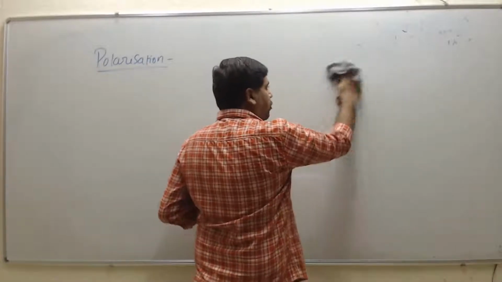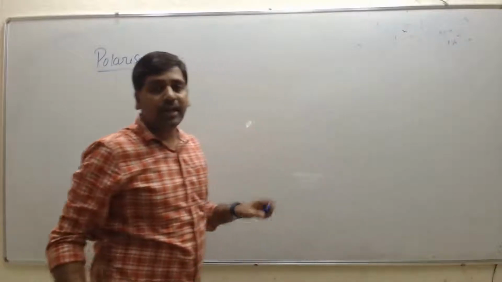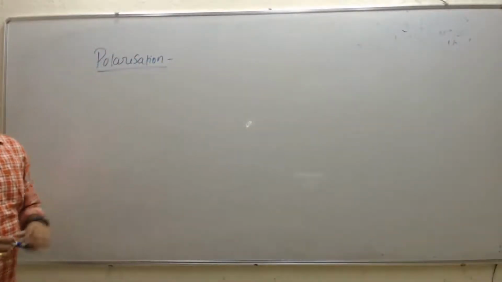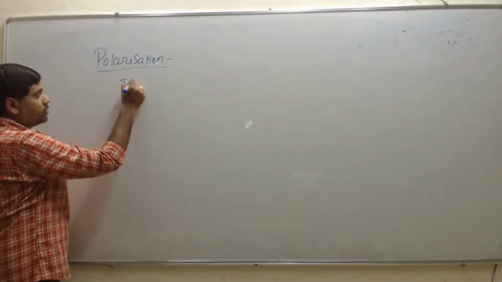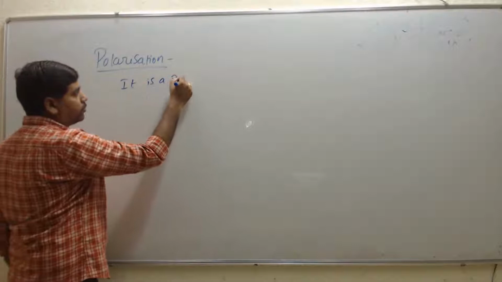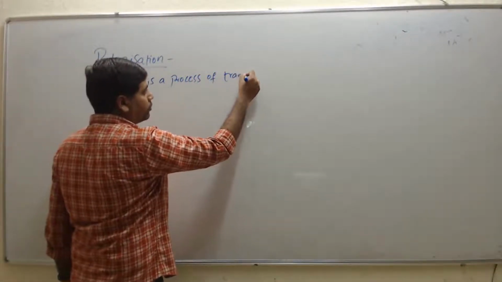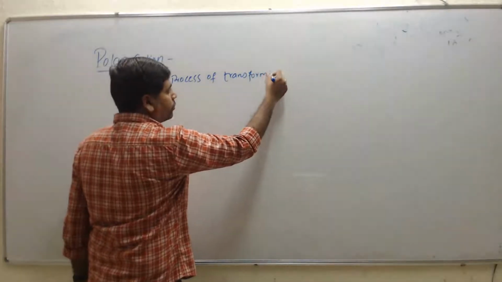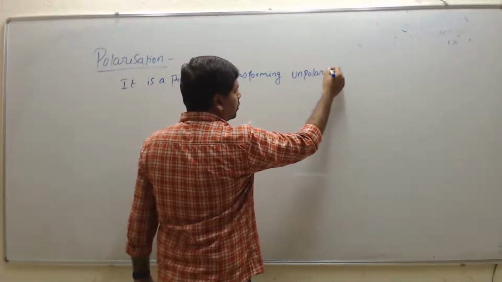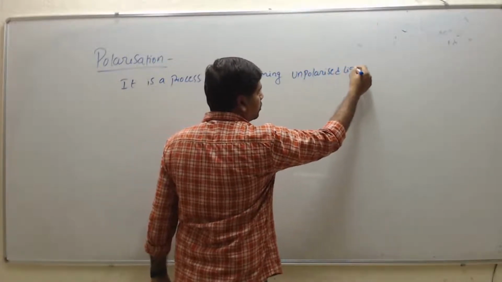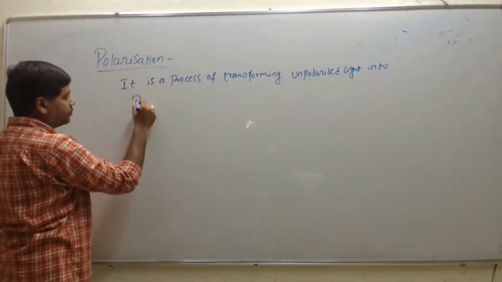So wherever we are talking about light, that is the electric vector, then that vector we are considering only the electric field, that is only the light vector. So what is polarization? Polarization is a process of transforming unpolarized light into polarized light.